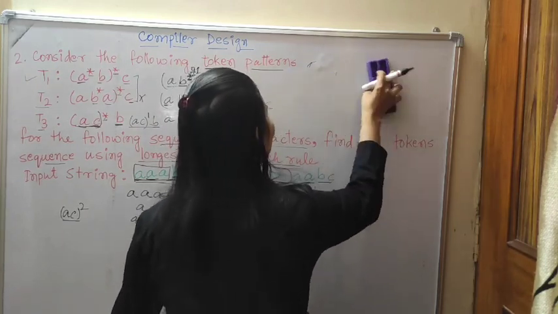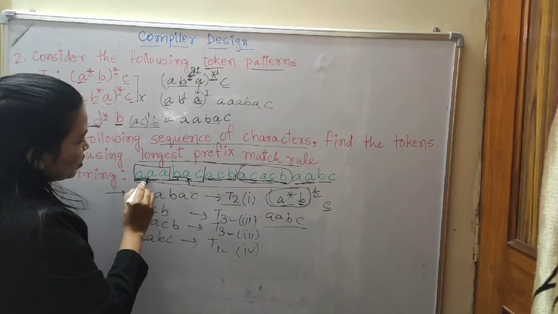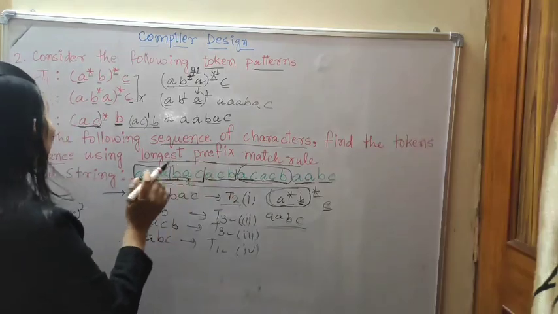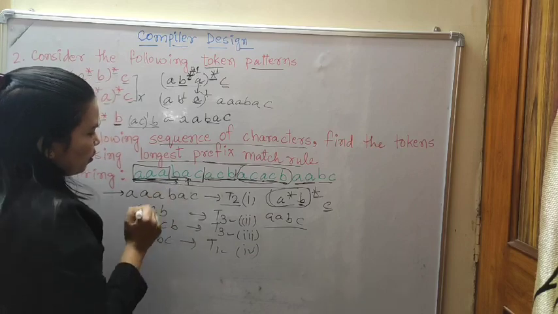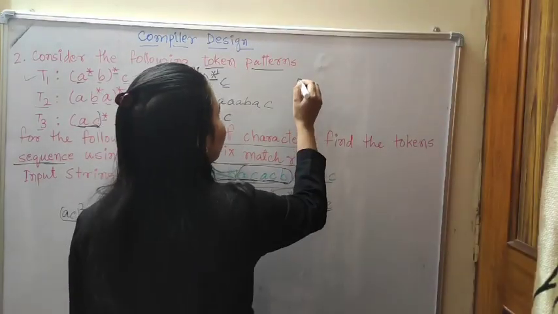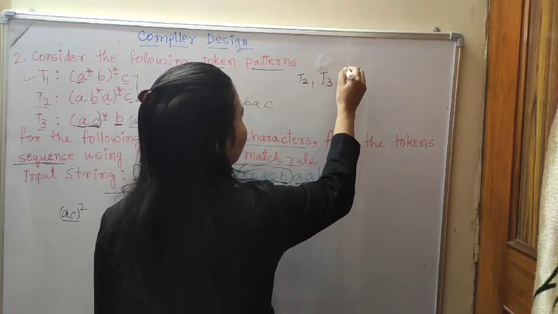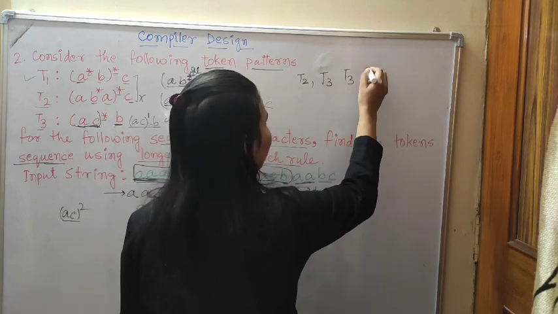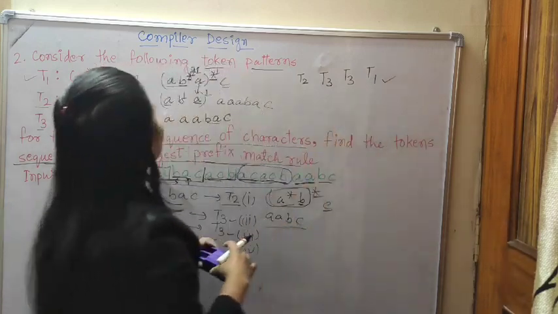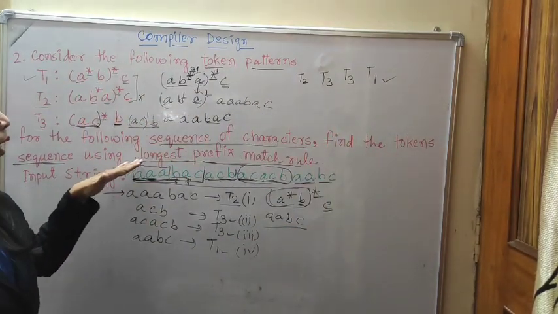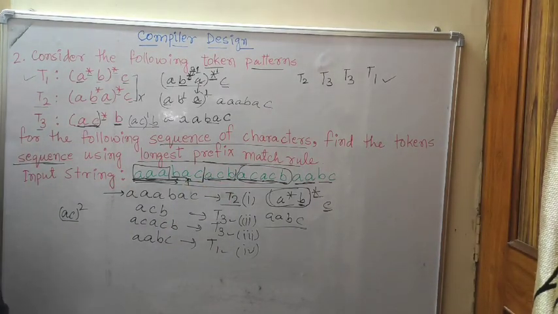Okay, I didn't give any options, but remember that we will start from here because we have the starting of the letter. Longest prefix match, and the topic sequence, we are going sequence-wise. So that is why what answers will come? T2, T3, T3, then T1. This is the answer. This is the tokenizing pattern to find the longest prefix match rule. We have got it. Now in the next number we will see.